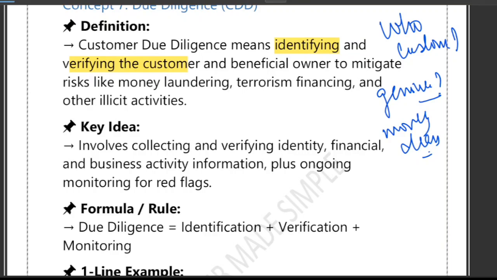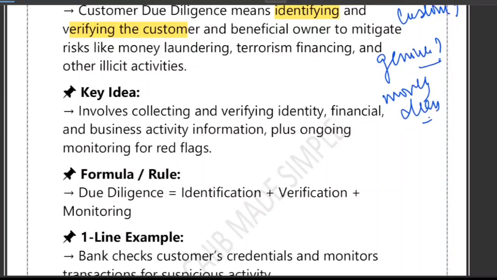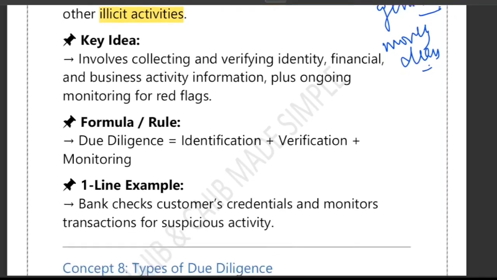So the bank verifies the customer and the real beneficial owner to protect itself from some risk. The bank verifies the customer, the bank verifies the beneficial owner. Why? To mitigate some kind of risk. What kind of risk is mitigated? Like money laundering, terrorism financing, and other illicit activities. These are the risks from which the bank mitigates itself by using CDD, customer due diligence.